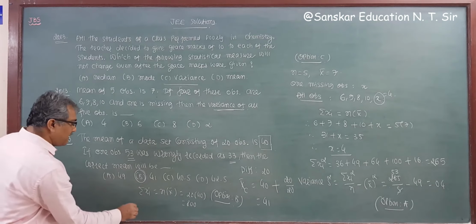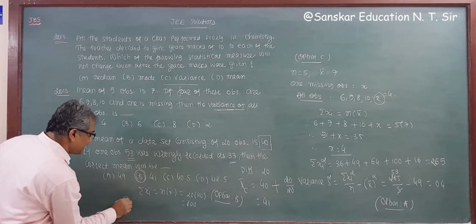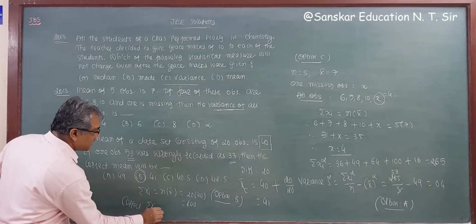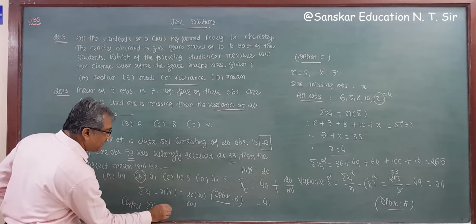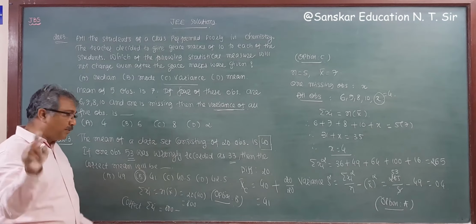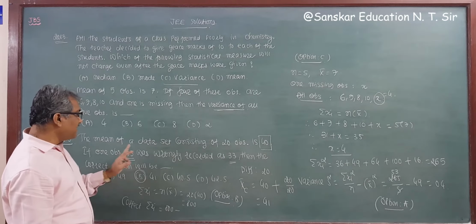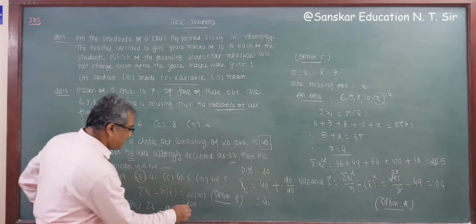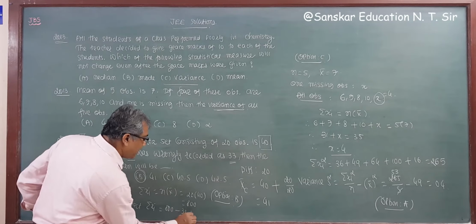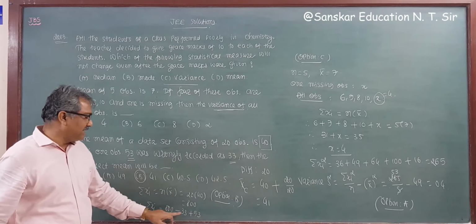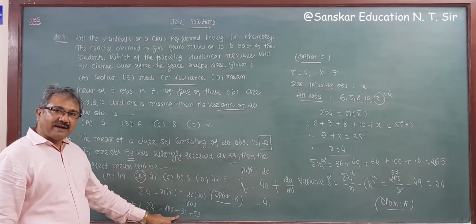Now the correct sigma xi is 800 minus the wrong observation plus the correct one. 53 was wrongly recorded as 33, so 53 minus 33 is 20.